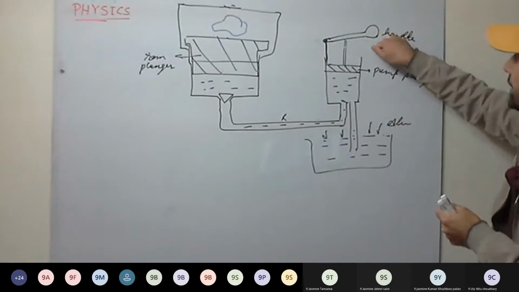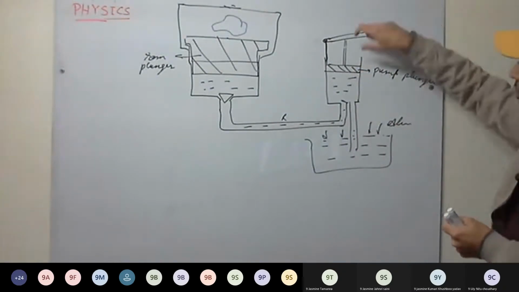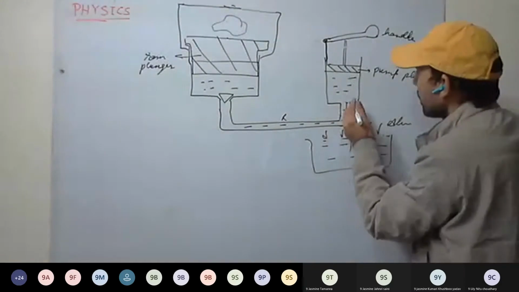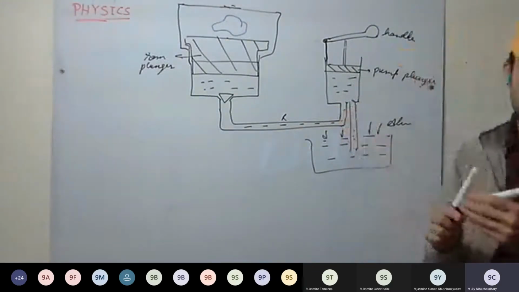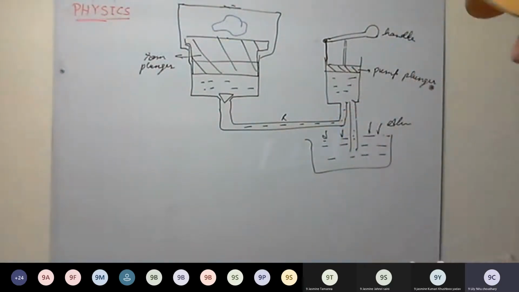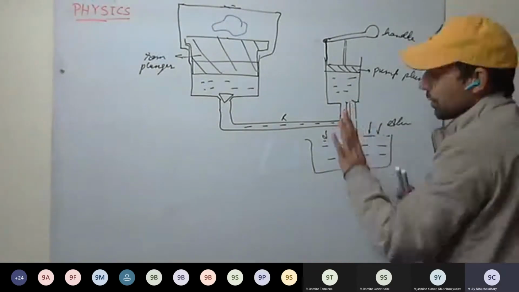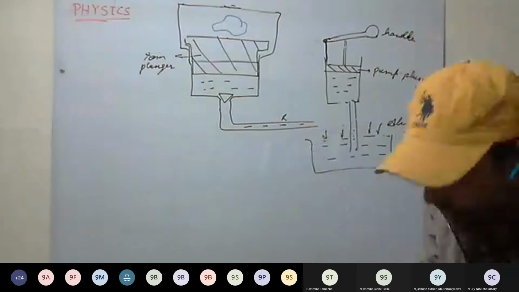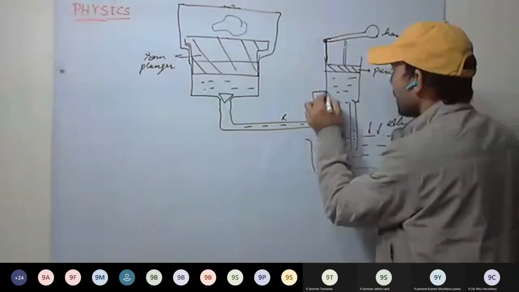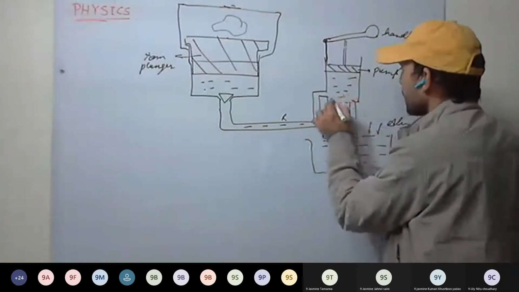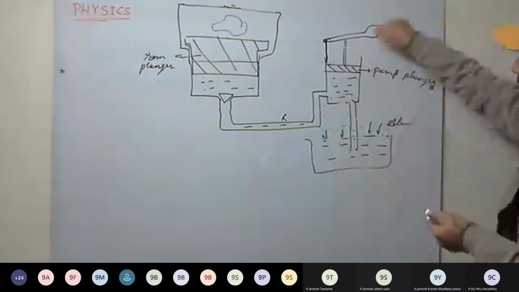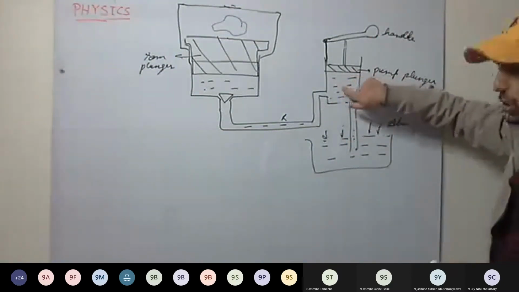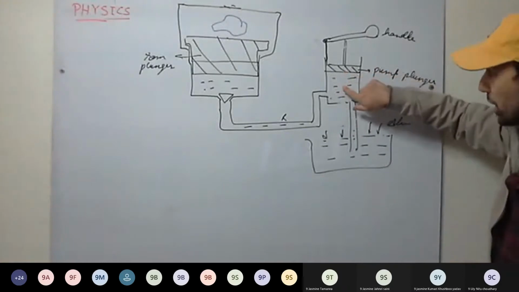Okay. Now see here. As I raise the handle, what will happen inside? Okay, so see here, as the handle is raised, the pressure reduces here. There will be a decrease in pressure.